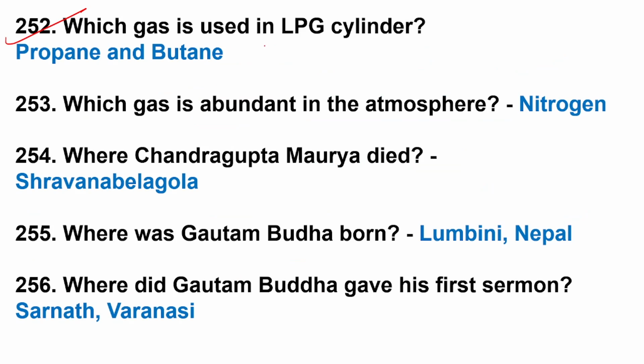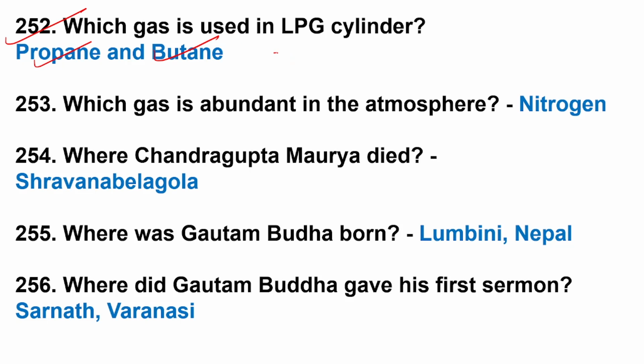252. Which gas is used in LP gas? Liquefied petroleum gas in a cylinder. Propane and butane. Propane is C3. Methane, ethane, propane, butane, pentane, hexane.